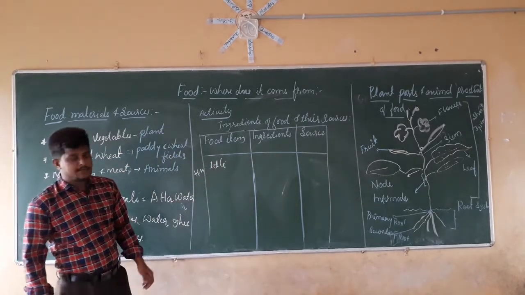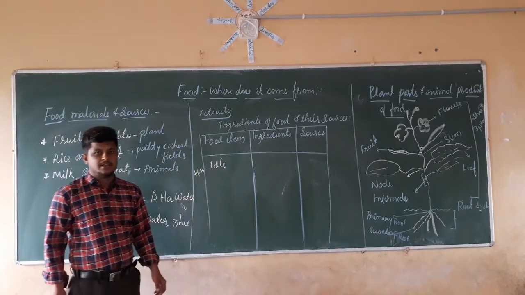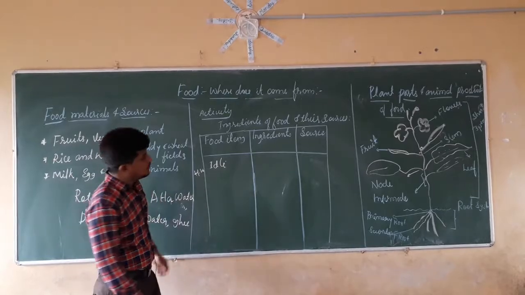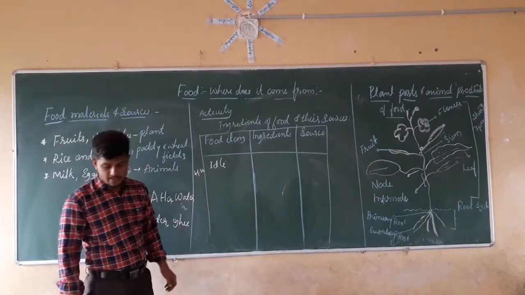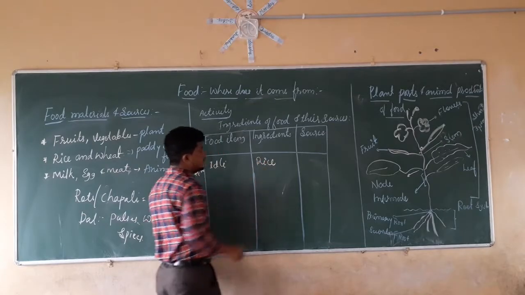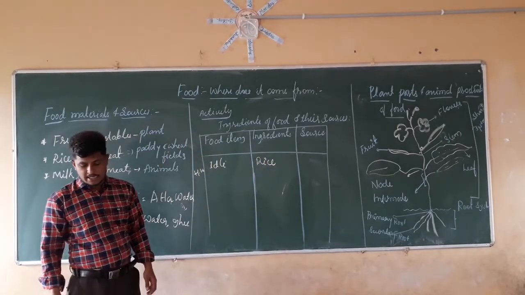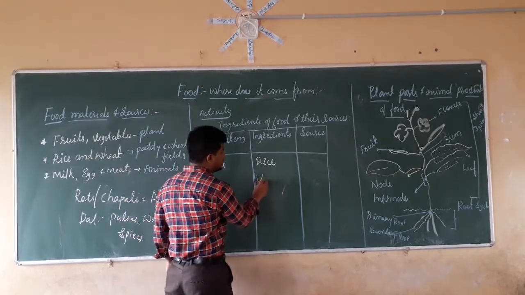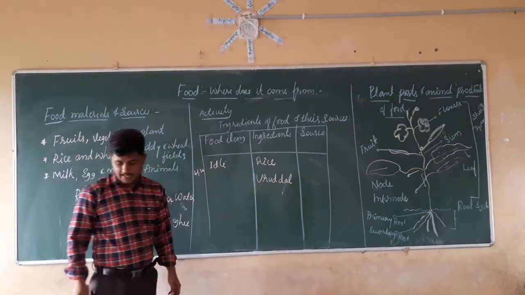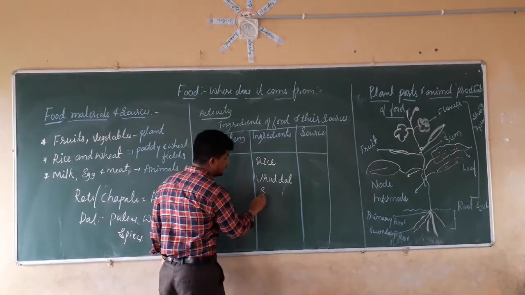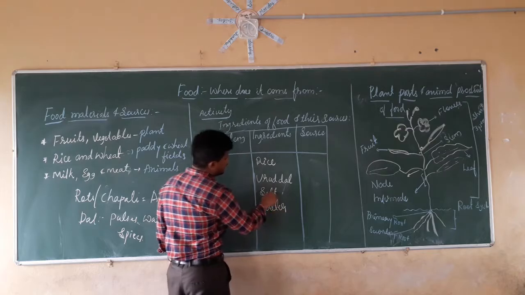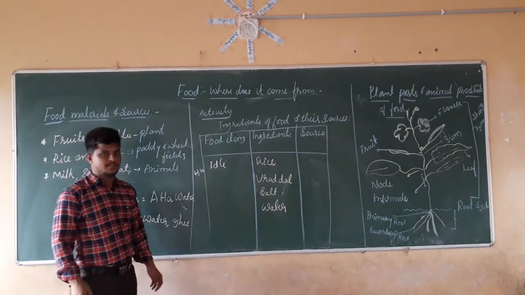Yesterday in class we also discussed idli. We are going to have idli at breakfast time. Now, what will be the ingredients to make idli? The first ingredient will be rice. Second will be urad dal. Third will be salt. And fourth will be water.